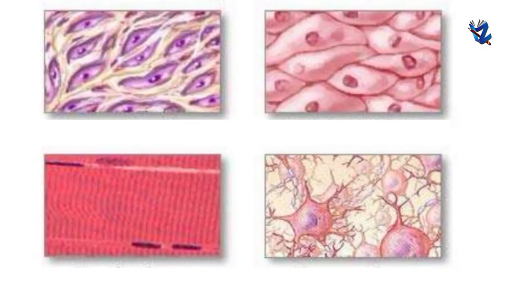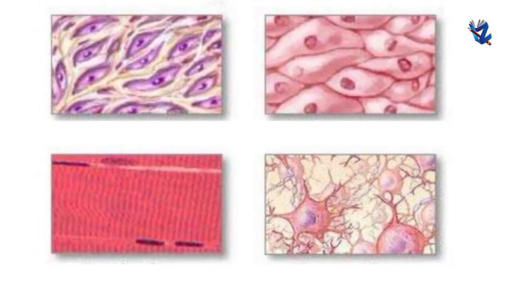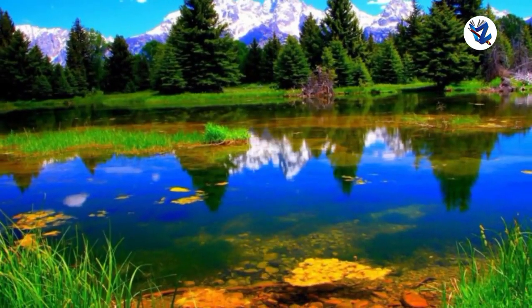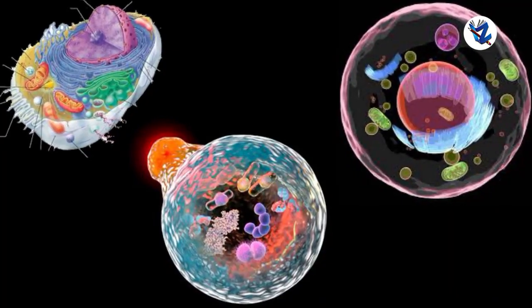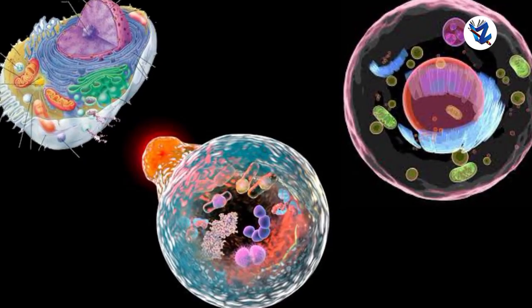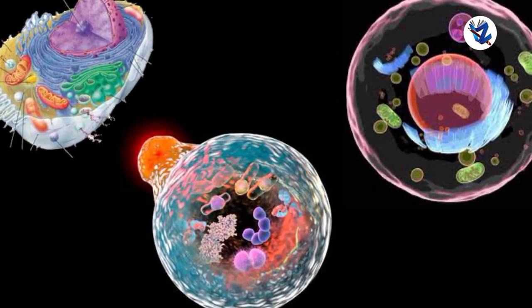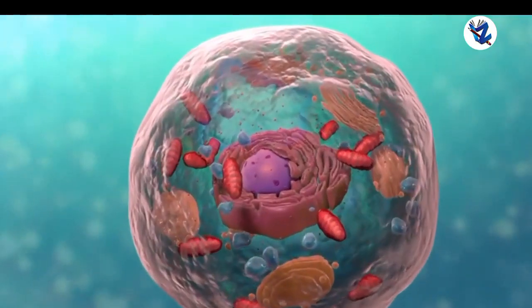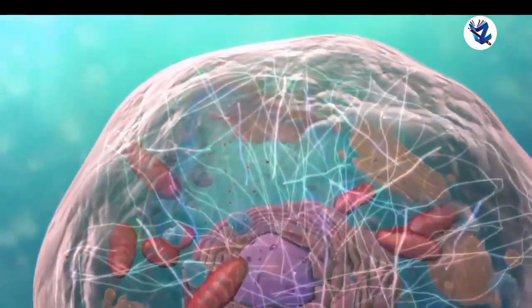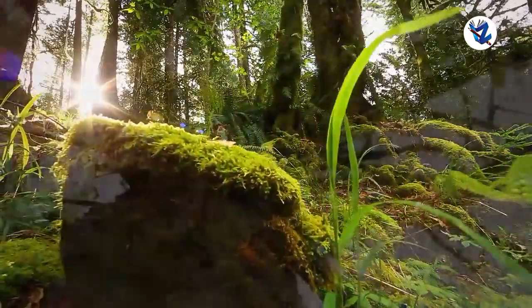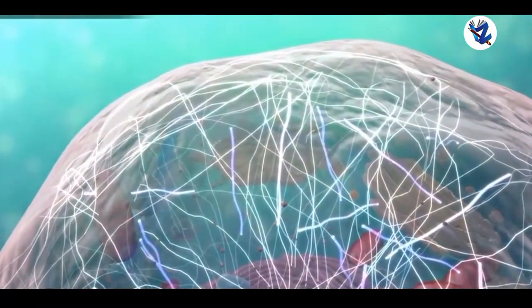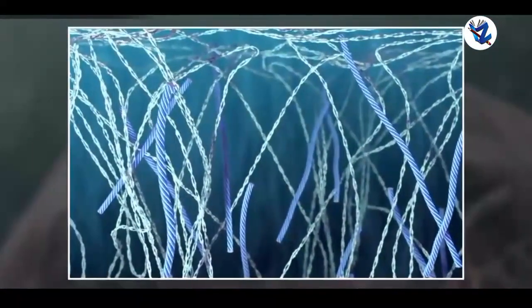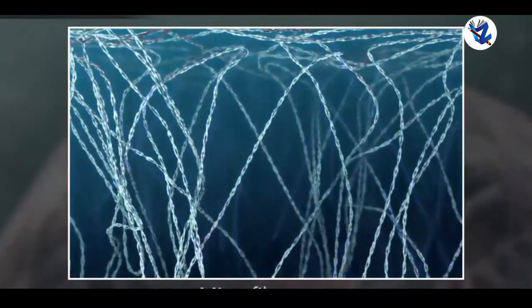First primitive types of cells may have been formed from the mixture of different types of organic and inorganic compounds. The number of those cells may have increased at the cost of surrounding chemicals. There may have been some differences among those cells, and according to the principle of natural selection, some may have shown good growth and some may have perished which could not adjust with the surrounding.